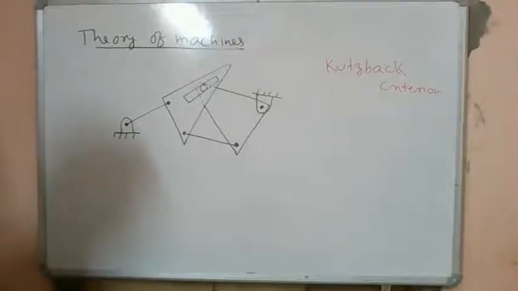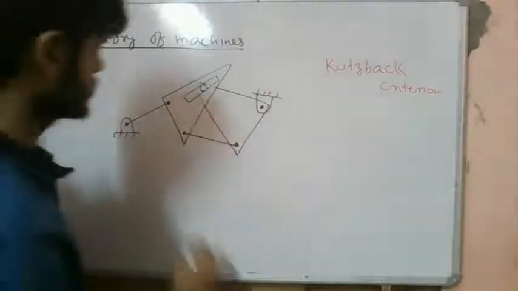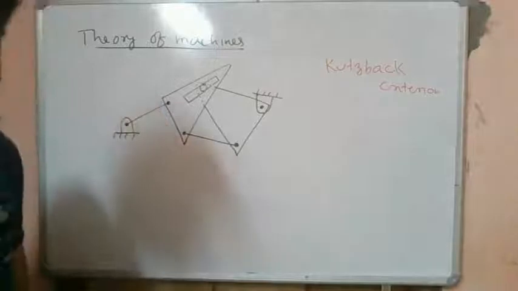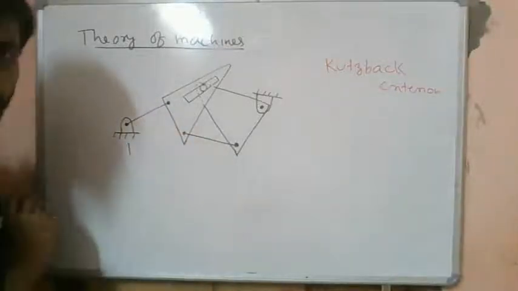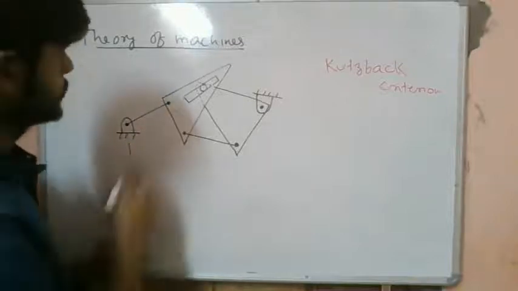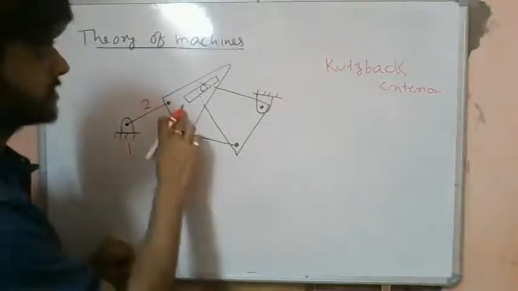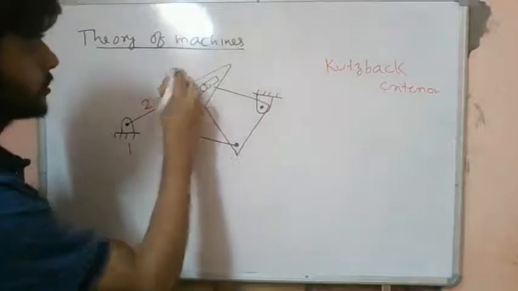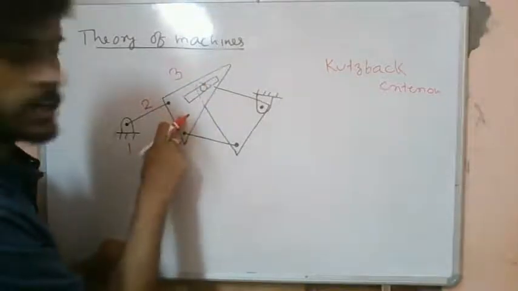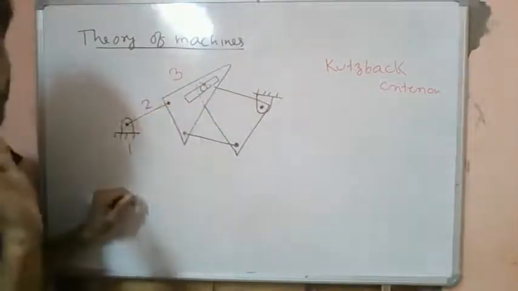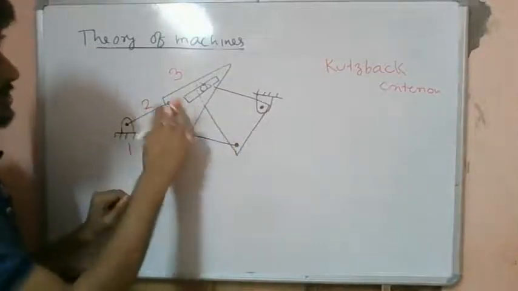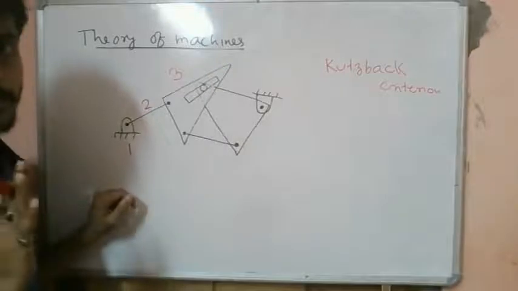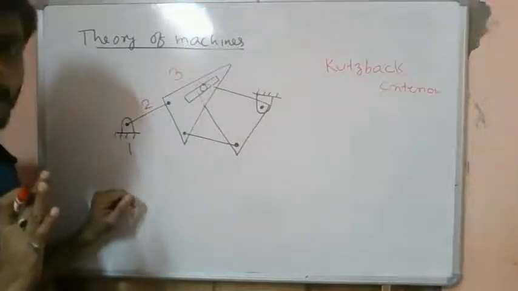So this is the ground frame. This is our first link, this is the second link. This is another link, the third link, which is a ternary link, since it is connected to 3 different links. So link 3 is a ternary link.